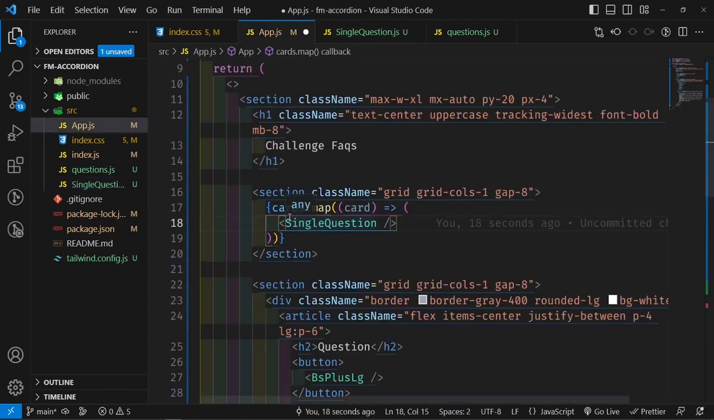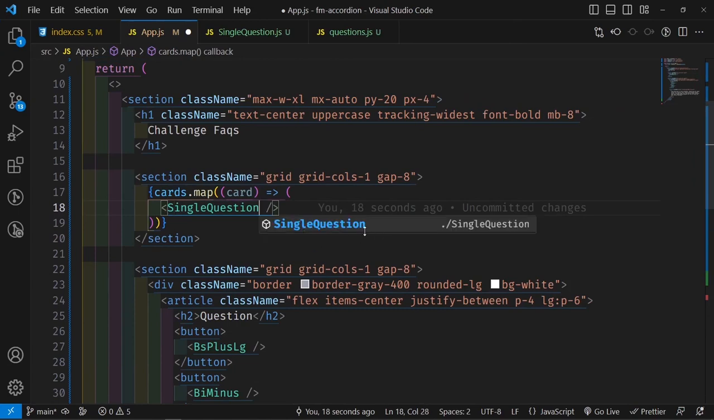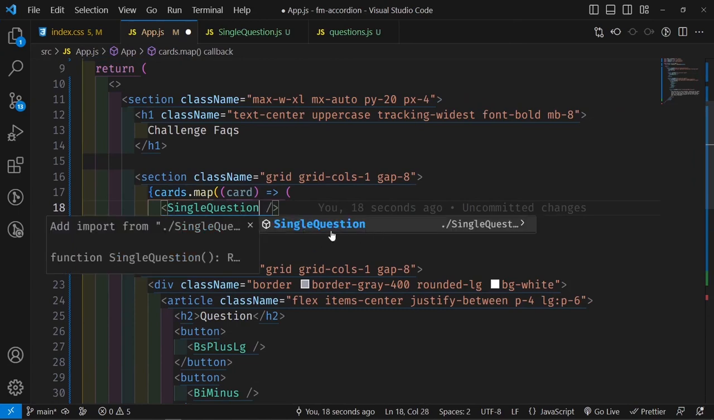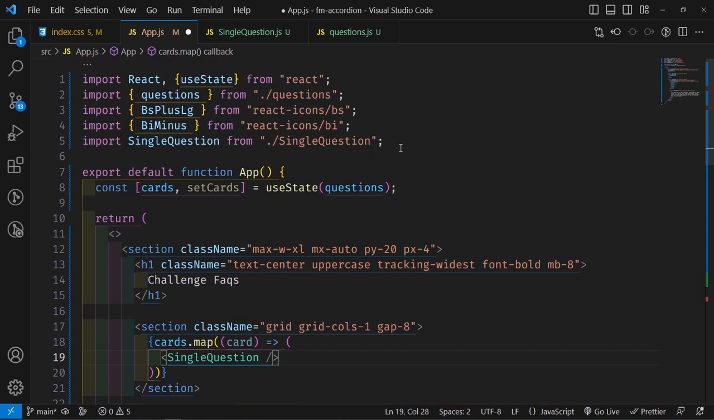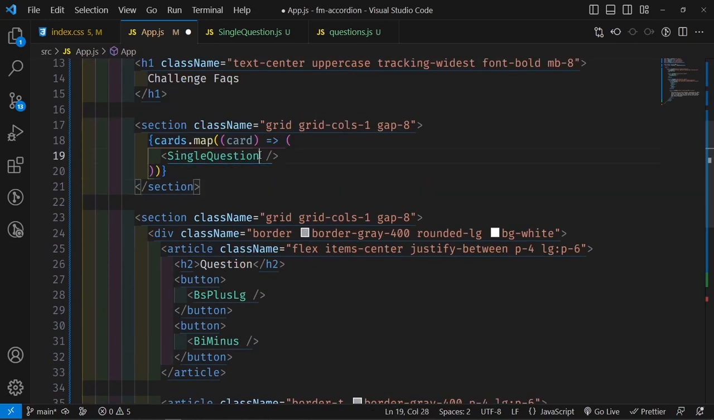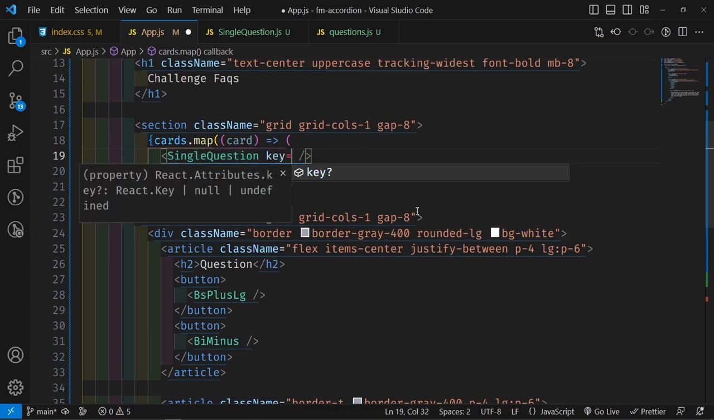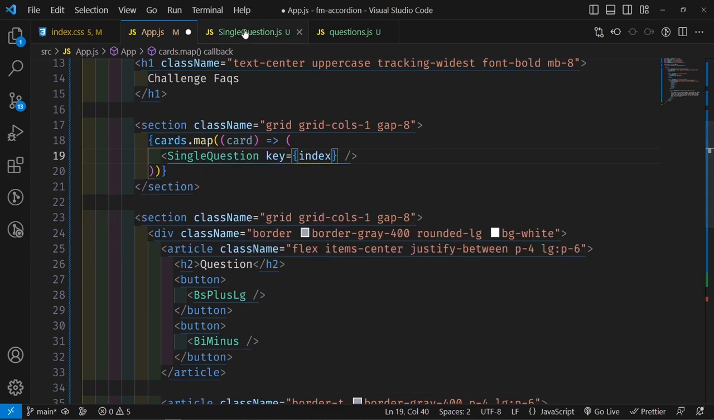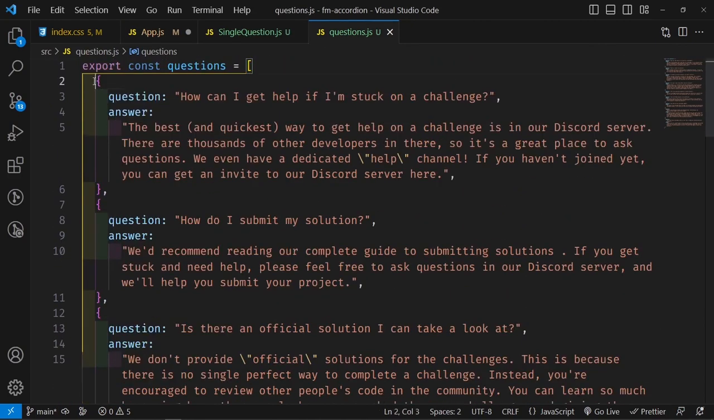But then inside app.js, now I need to import this, so you can just say control spacebar on the component and just click on this, and it's going to import it on top. And then because we are mapping over this, it returns a list, and every single list in React needs to have a unique key so that React can differentiate it in the virtual DOM. And for that, we're going to use the index of the object.